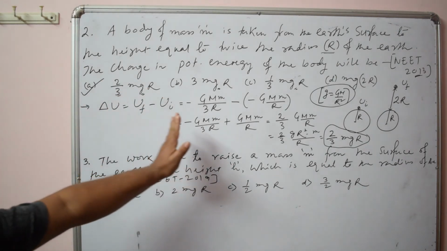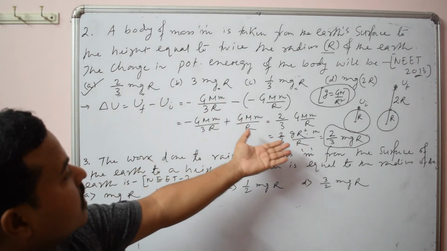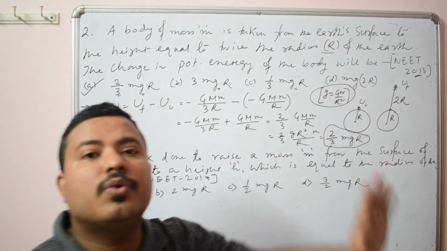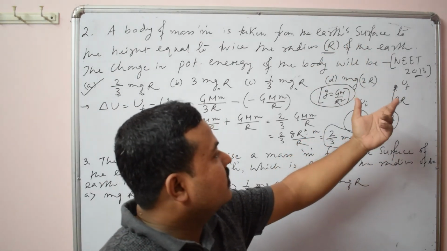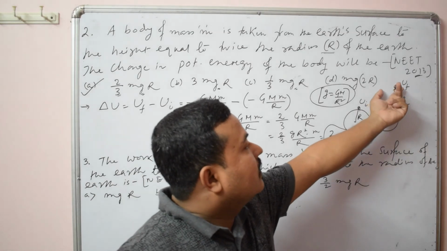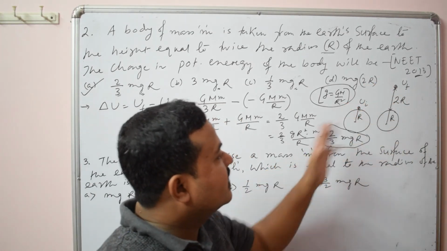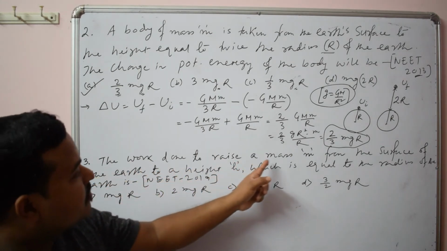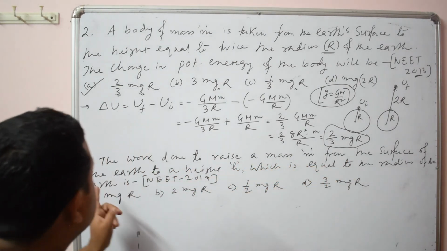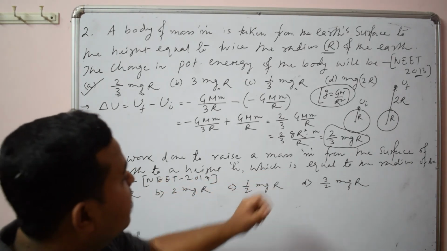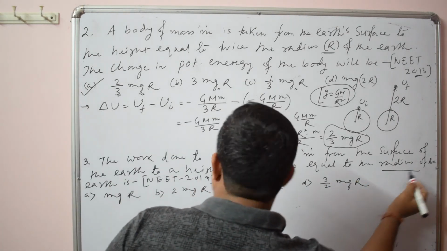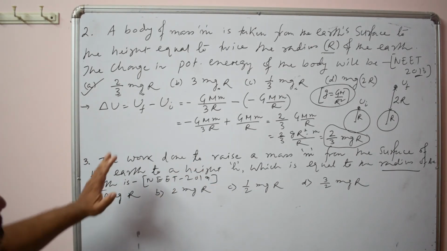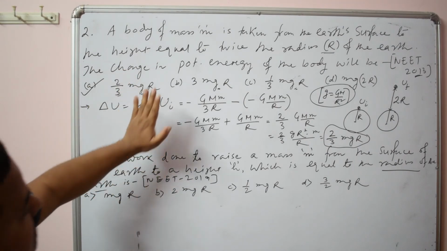So you see, these are very simple questions. They are direct questions. You are asked to find the change of potential energy. The body is taken to a height twice R from the surface. So just find the final potential energy, then the initial potential energy, then you subtract. You see another similar type of question. The work done to raise a mass m from the surface of the earth to a height h, which is equal to the radius of the earth. You see, these questions came last year, 2019. So similar type questions, exactly the same procedure.